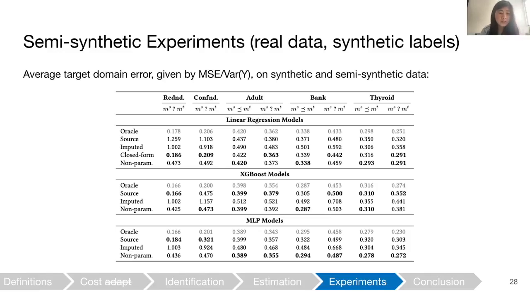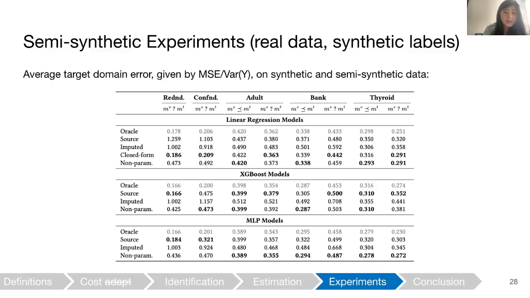However, once we include the not proper adjustments, for XGBoost and MLP, we can see that it no longer always performs best, though often it does perform best or comparable. We also have times when the source performs just as well. And then for the linear models, all of our adjustments seem to perform best.